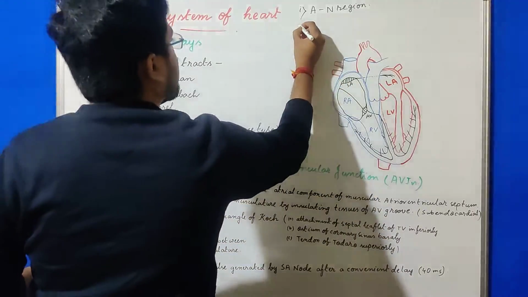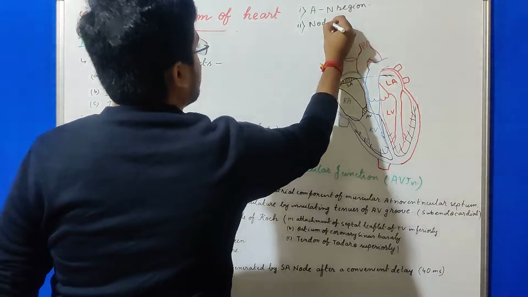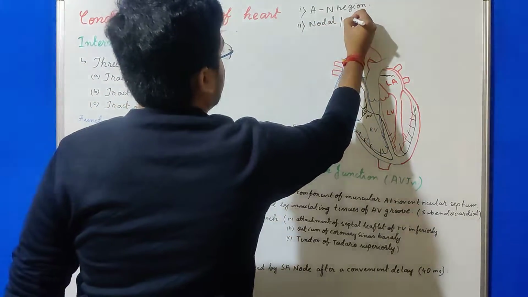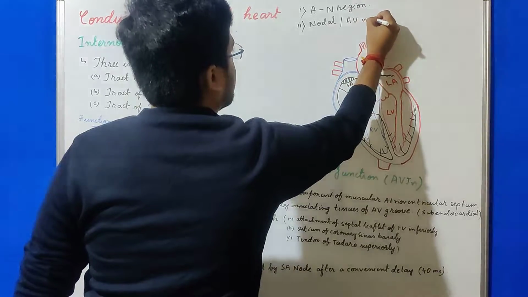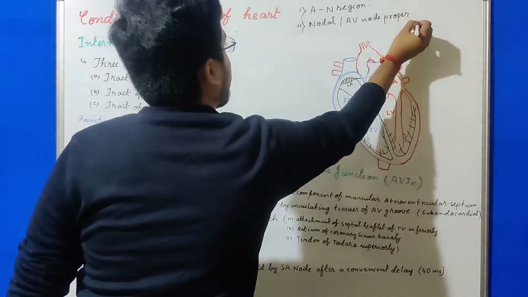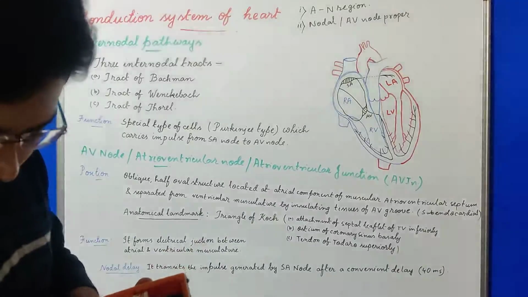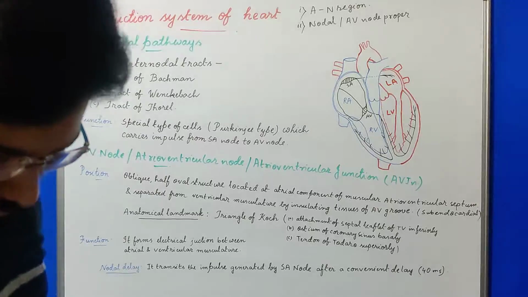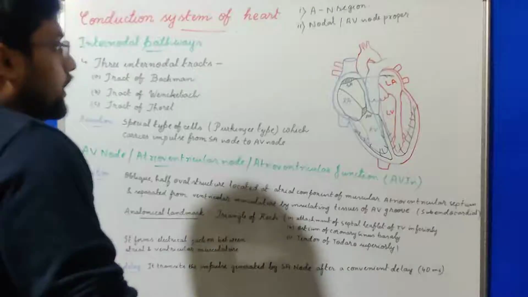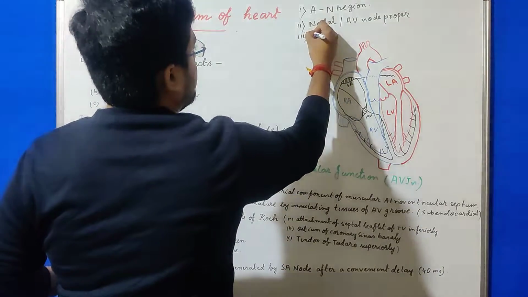The next part is the nodal region or AV node proper. And the third part is the nodal His region, from where the bundle of His arises.